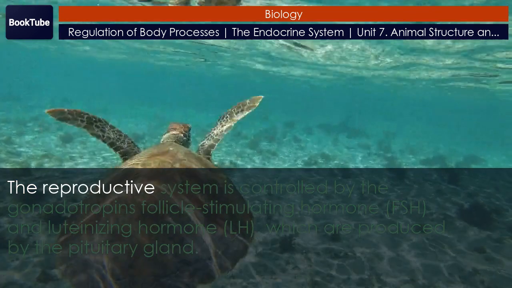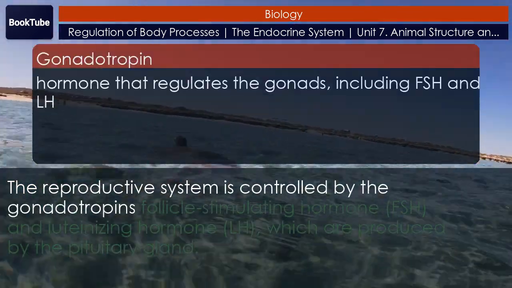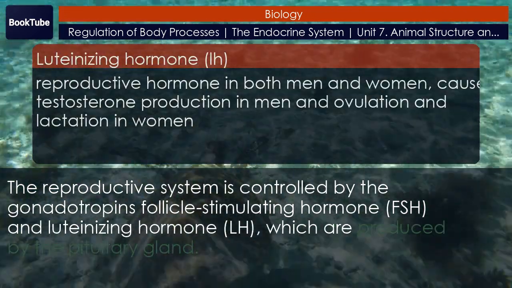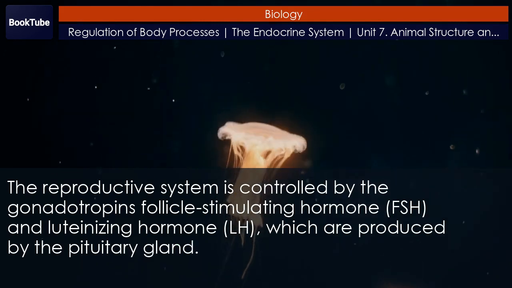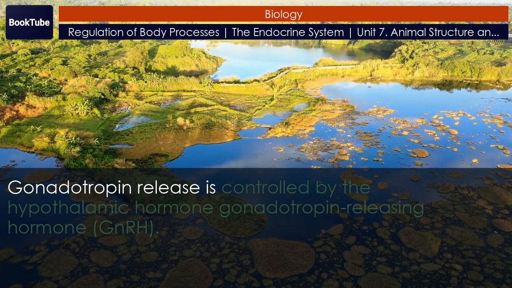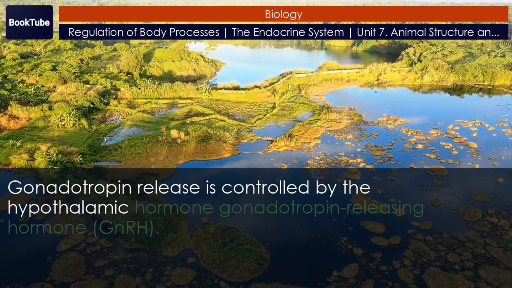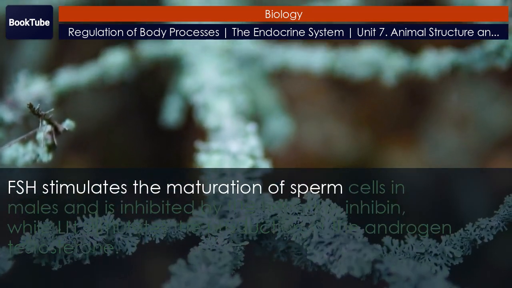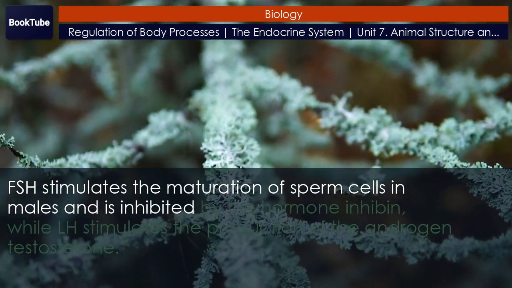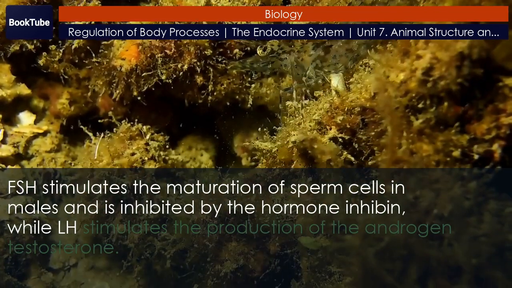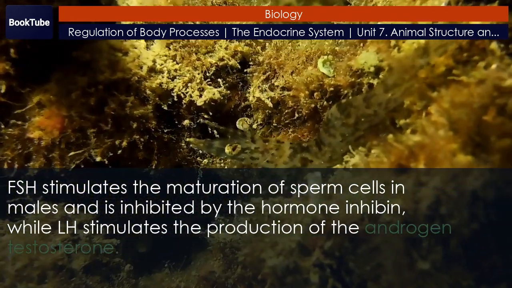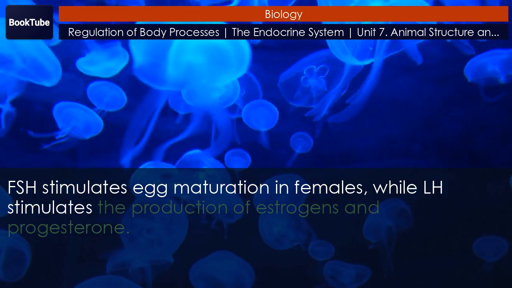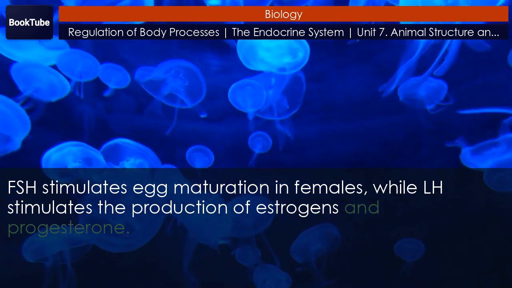The reproductive system is controlled by the gonadotropins follicle-stimulating hormone, FSH, and luteinizing hormone, LH, which are produced by the pituitary gland. Gonadotropin release is controlled by the hypothalamic hormone gonadotropin-releasing hormone, GnRH. FSH stimulates the maturation of sperm cells in males and is inhibited by the hormone inhibin, while LH stimulates the production of the androgen testosterone. FSH stimulates egg maturation in females, while LH stimulates the production of estrogens and progesterone.